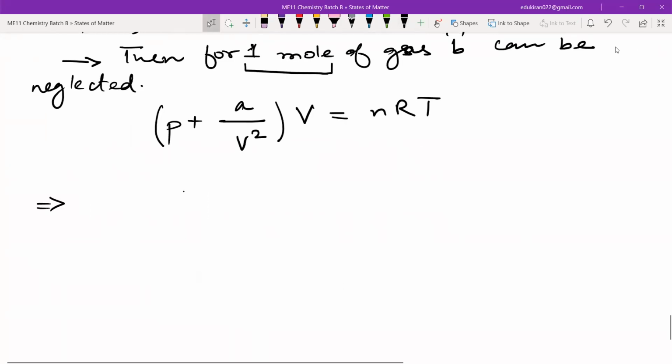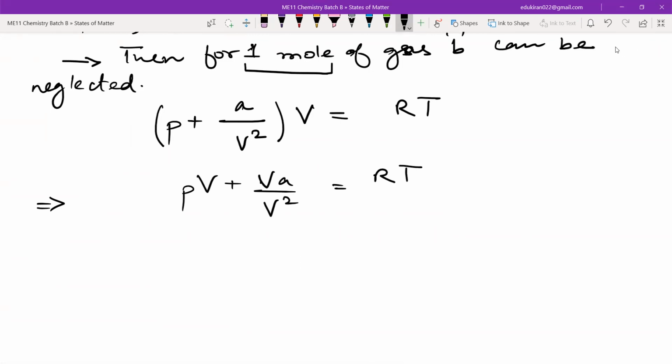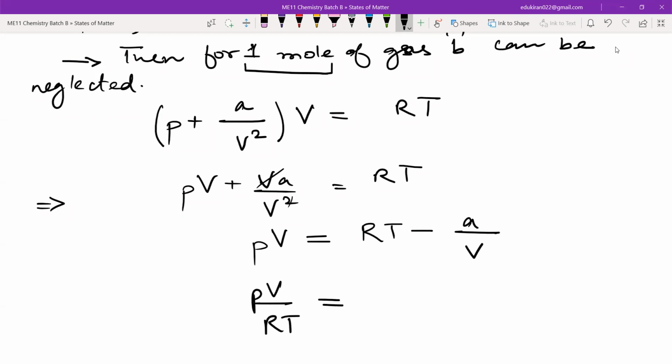From here PV plus VA upon V square is equal to RT, because n is equal to 1. Now V square and V get cancelled and we have PV is equal to RT minus A by V. If I divide the whole term by RT, I get PV upon RT equal to 1 minus A upon RTV.